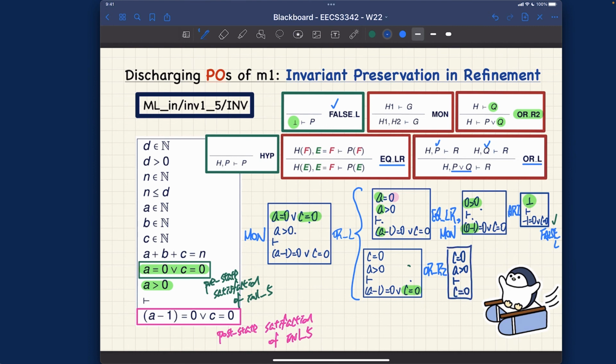Right? And we are basically done. Actually, for this one, it's rather simple, right? You can see now we actually got the hypothesis and the goal happen to match. In that case, we can prove it by applying the axiom inference rule, hypothesis, right? Good. So now we are done with this branch as well, right? So now the sequent is discharged. And do you also try to think about the other possible way to prove this, what I said before, by using the equality left to right from this point, rather than using the OR R2? You can definitely do it as well.